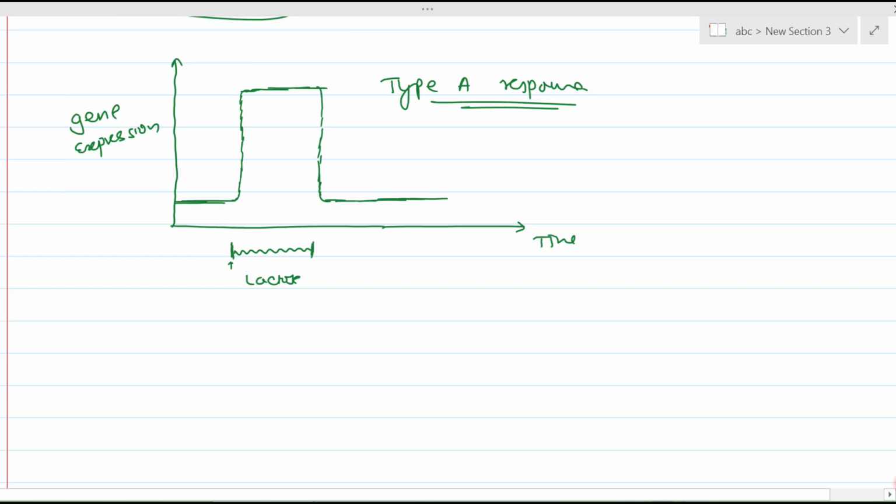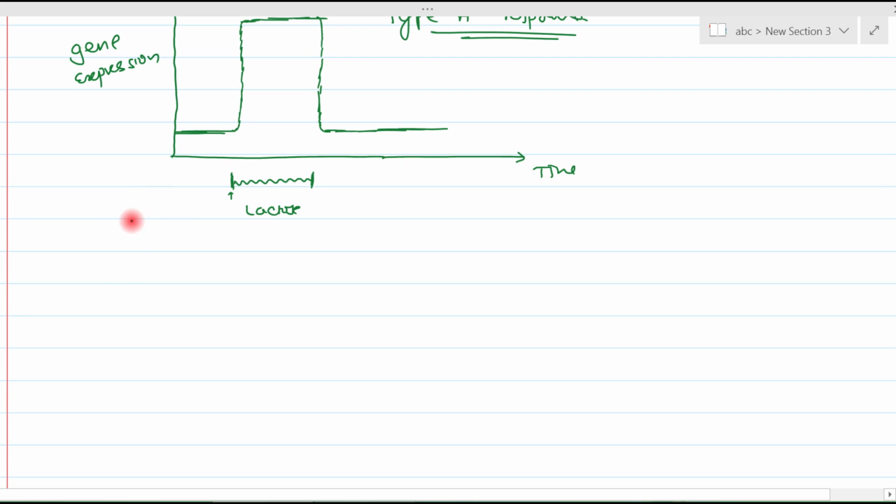Now, one tricky question is there. Suppose we introduce a lactose structural analog, for example, isopropyl thiogalactoside.